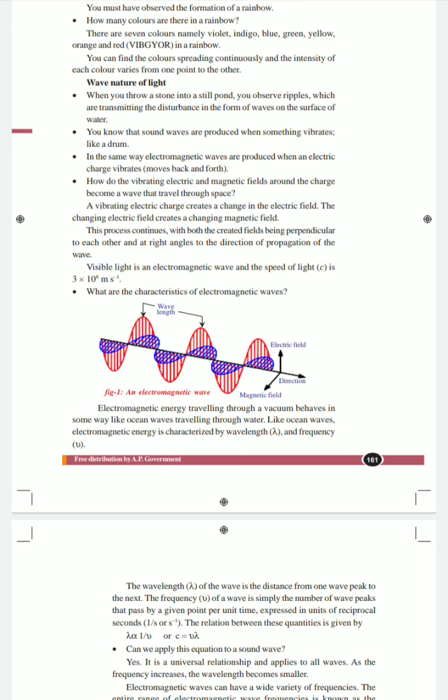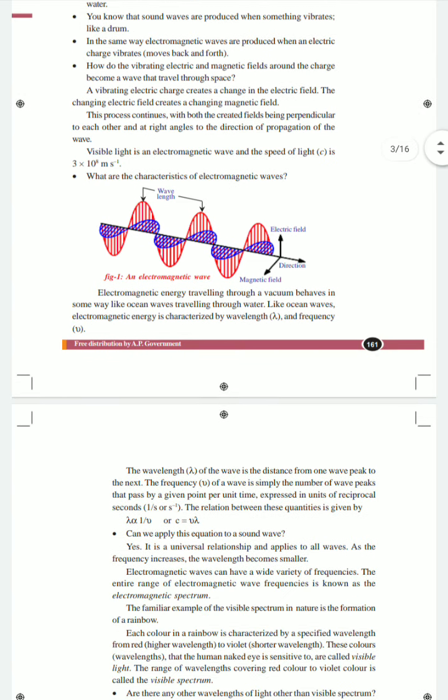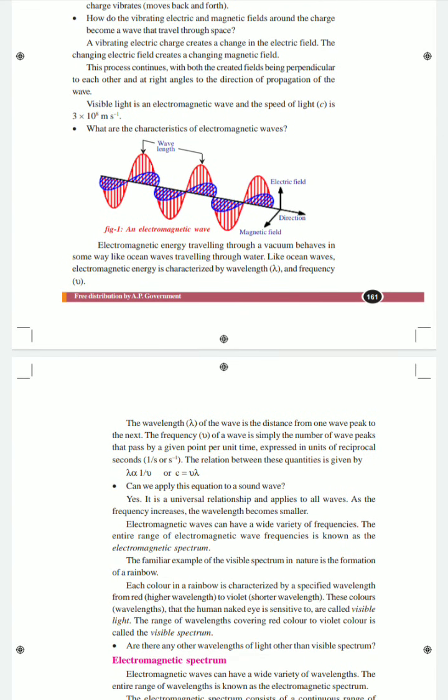Because of these vibrations, we get changes in the electric field. The change in the electric field in turn creates a change in the magnetic field, and whenever the magnetic field changes, the electric field also changes.